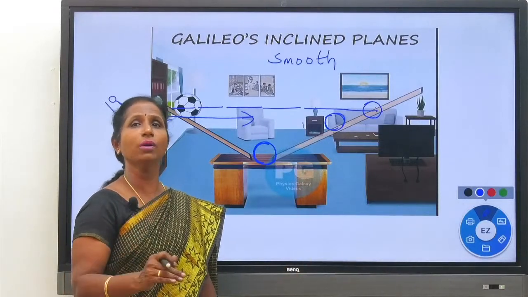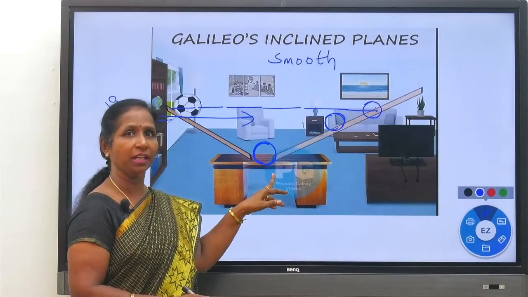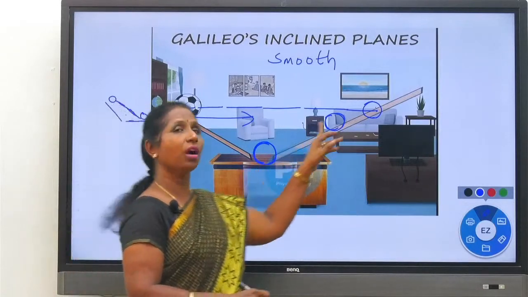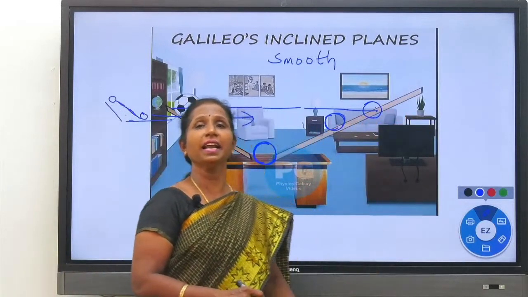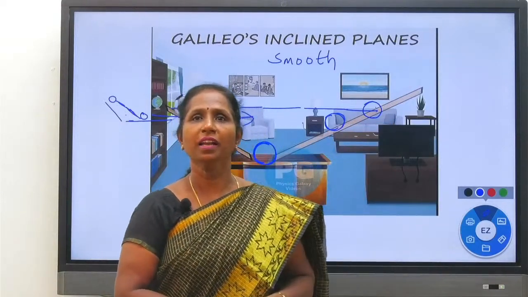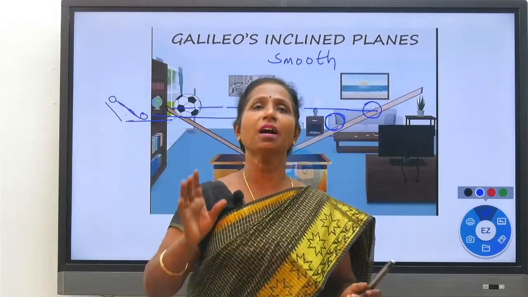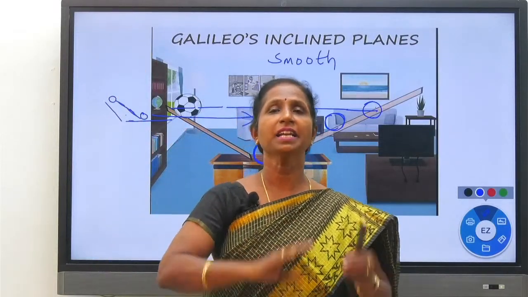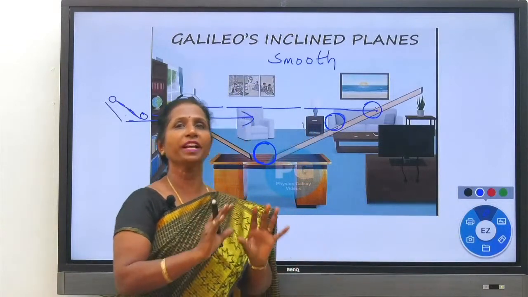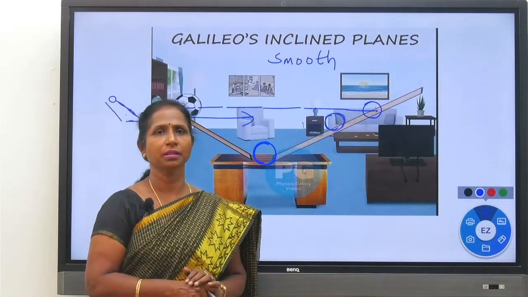But what Galileo says is that if the ball, after reaching this position, were acted upon by a force, then the ball would not have risen on the second inclined plane. The ball is rising on the second inclined plane. So for the ball to rise on the second inclined plane, force is not at all needed. He says the surface must be smooth. That is enough. That is, no friction should be there on the surface. That is his assumption. Clear?